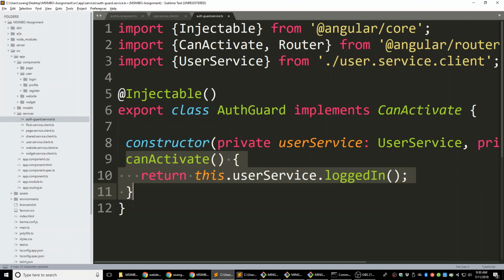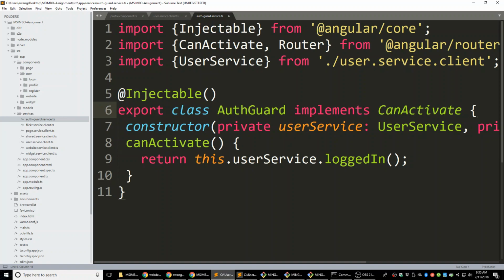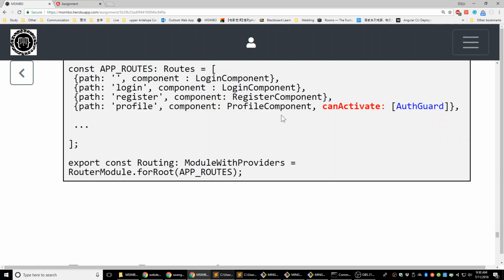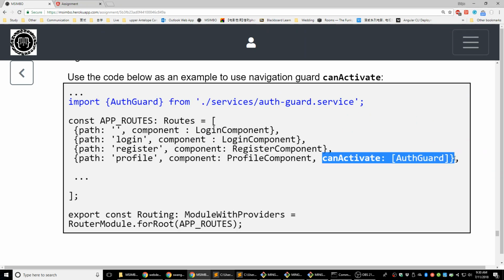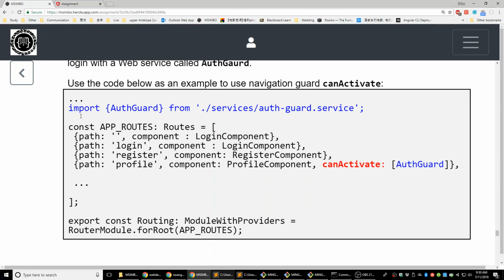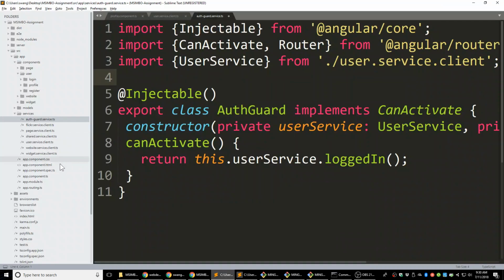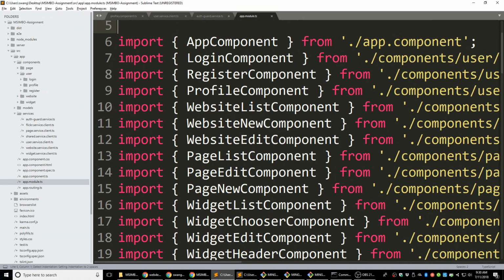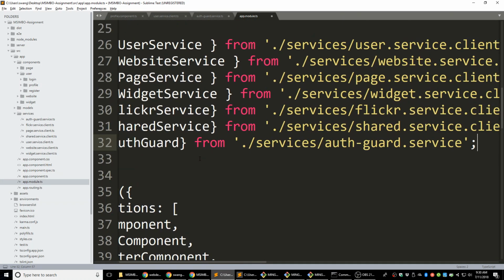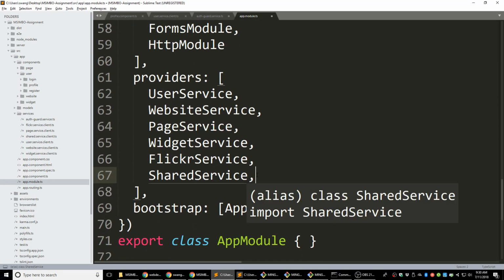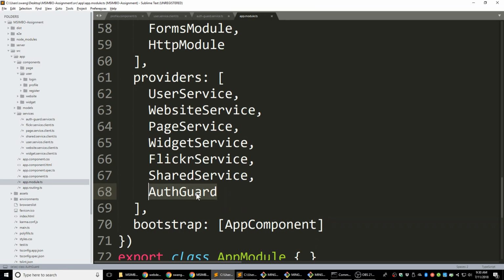So this is really simple, just one-step checking, and we're going to use that function in our app routing TS. We're going to use this can activate function for the files which need to be checked. So we're going to import this service. First, we need to put it into the app module. We'll create the service, and we also need to put that in our provider array here as one of our providers.